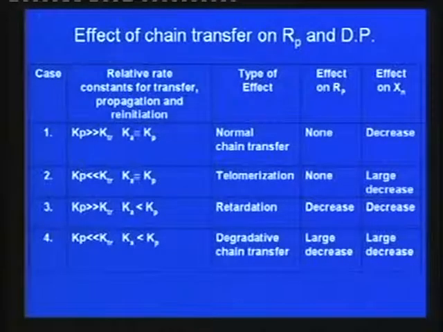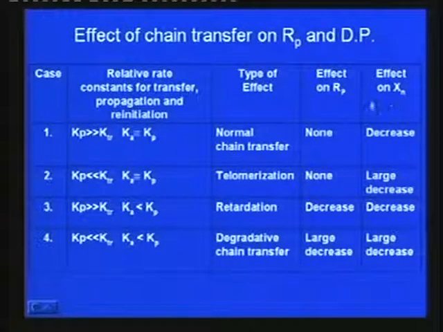So if the rate constant of propagation is much greater than the transfer rate constant, that is normal chain transfer, and the effect on molecular weight is that the polymer molecular weight decreases.